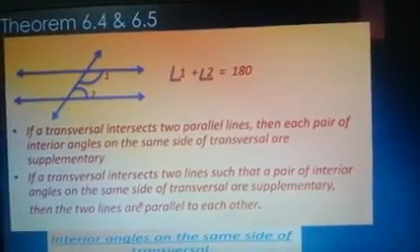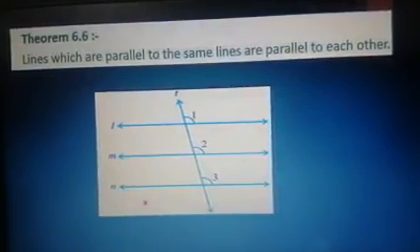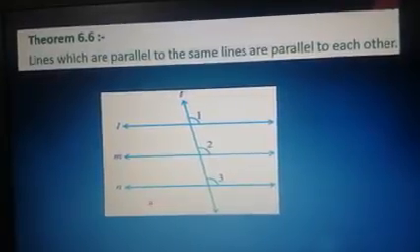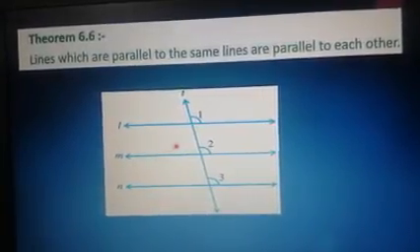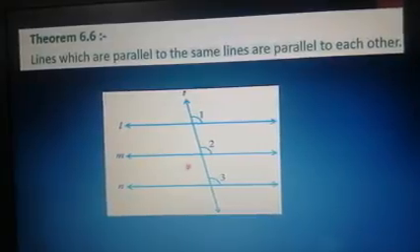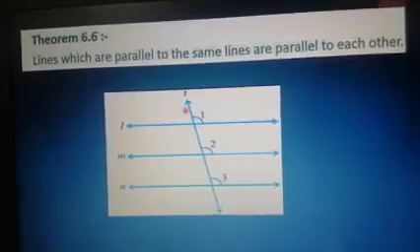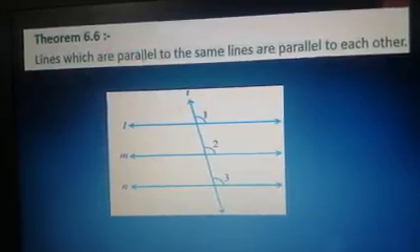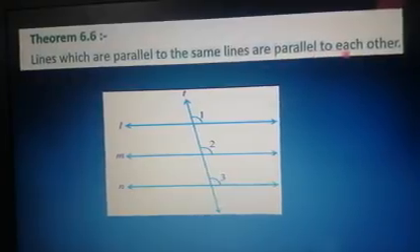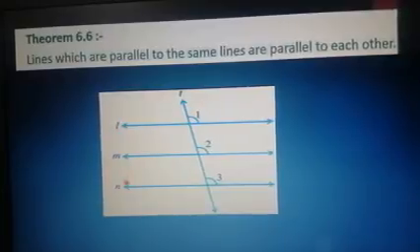So next we'll see the theorems on parallel lines. Lines which are parallel to the same line are parallel to each other. Till now we discussed the two parallel lines, right? Suppose you have one more parallel line. Let's first consider L and M are parallel to each other. The theorem says, suppose N is parallel to M, I can say that N is parallel to L also. So lines which are parallel to the same line are parallel to each other. So these L, M, N, three lines are parallel.